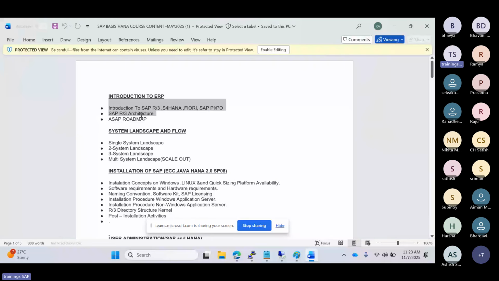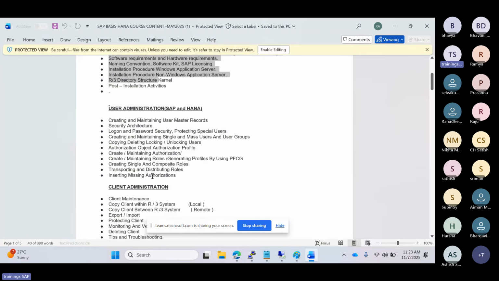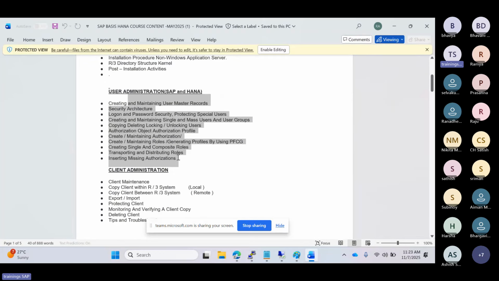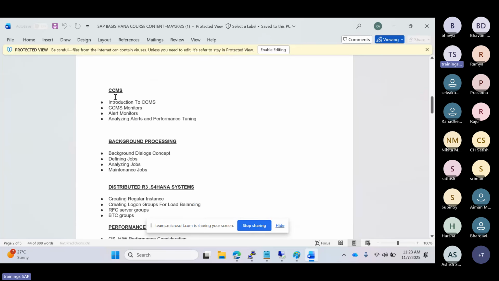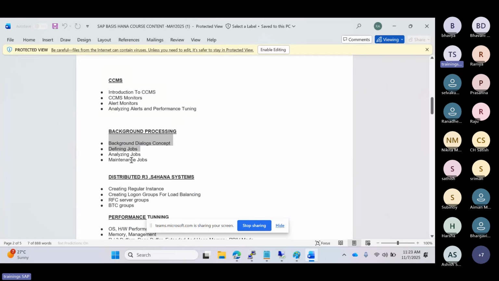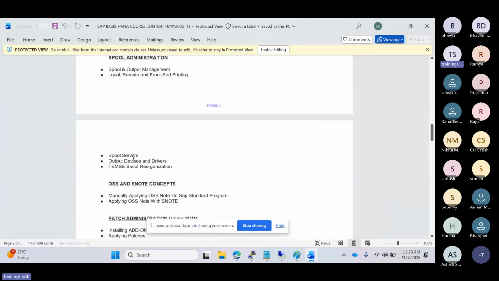Introduction about the SAP architecture and how the other functional products are connected to each other, and what roadmap steps we are following here, what the system landscape is, and we will do the installation of the SAP systems, right? Naming conventions, right? And post-installation activities, user management, some of the security-related topics also we are discussing. And also some of the core topics in SAP: client administration, CCMS, background job administration, right? So log on groups, performance, transport administration, spools.